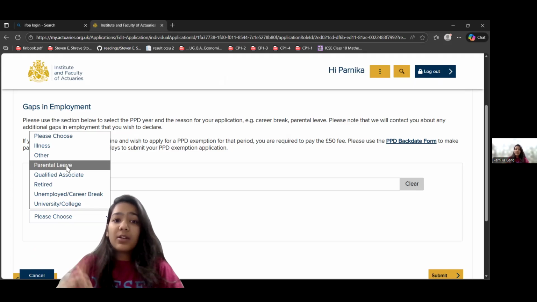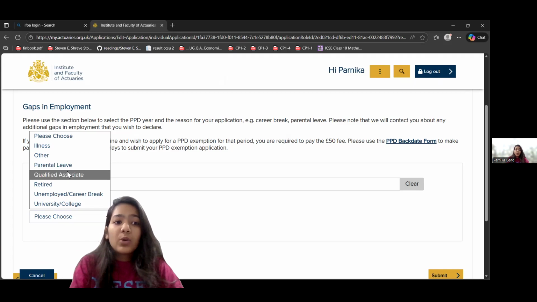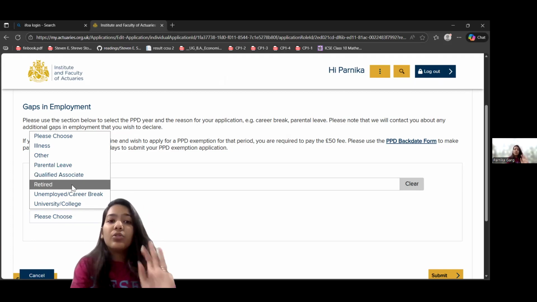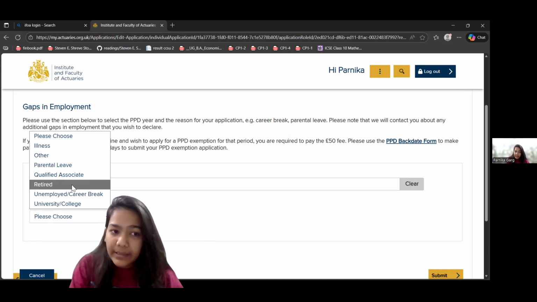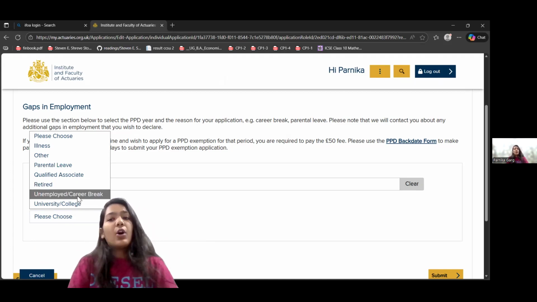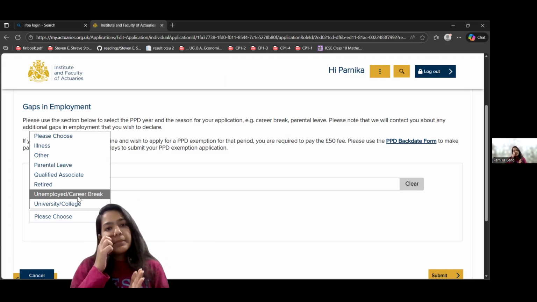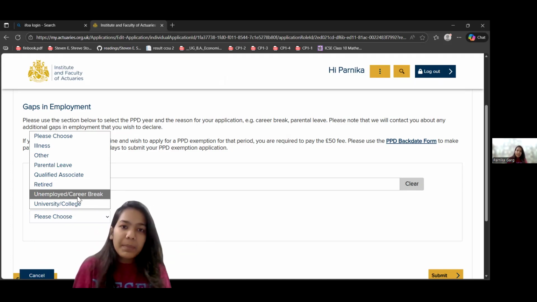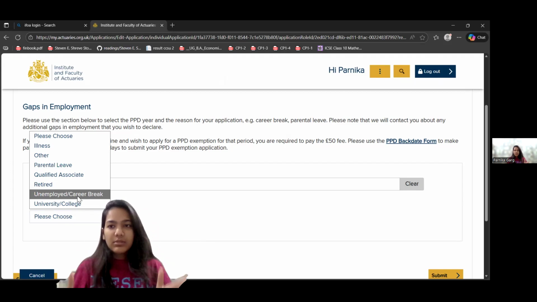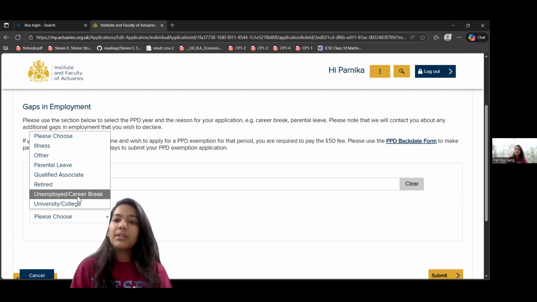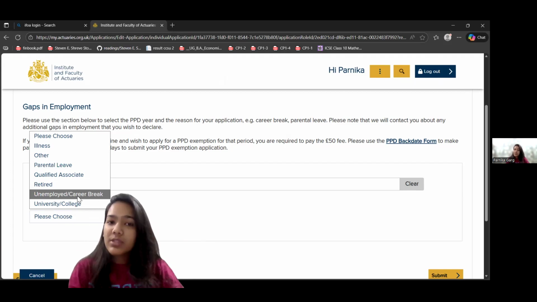Parental leave. These are for mother or father. You were on parental leave and that's why you couldn't complete your PPDs. Qualified associates, retired, that you have retired and you do not anymore need PPD credits. Unemployed or career break. Those who are on career break, who were working earlier, filling their PPDs, but now in this year, some year around, they are not able to fill their PPDs because of the unemployment or the career break. They are going to choose this option.